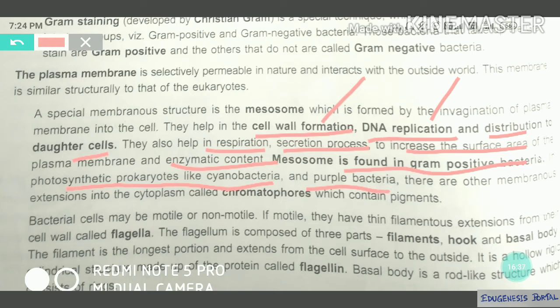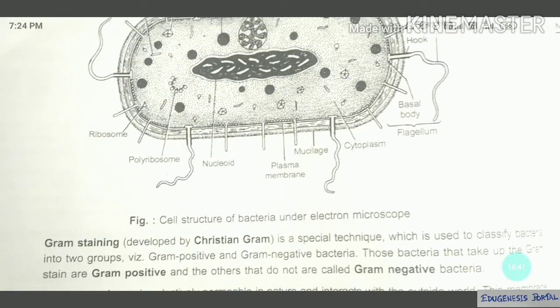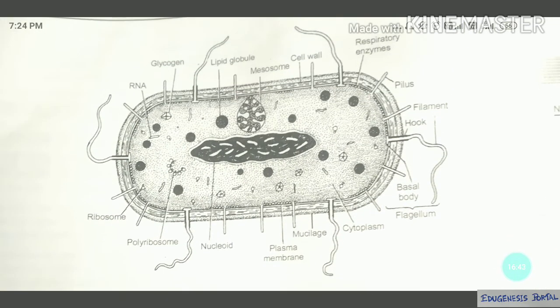There are other membranous extensions to the cytoplasm known as the chromatophores, which contain pigments. So the plasma membrane not only forms the mesosome. The mesosome is formed by folding of the plasma membrane, no? But the plasma membrane will not only fold and form mesosome, it will form some other structures also. Are you getting my point?